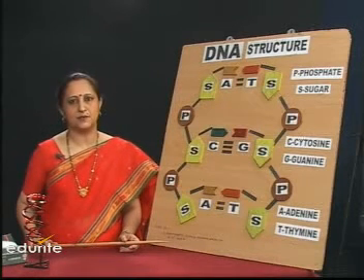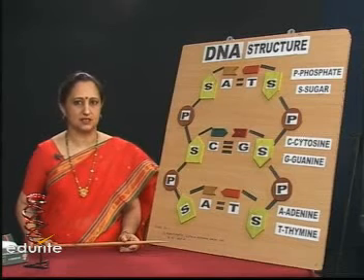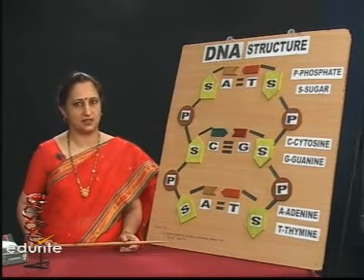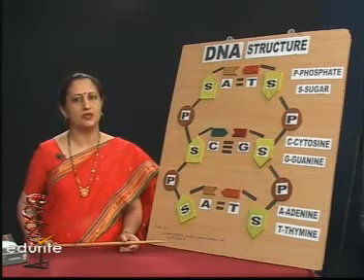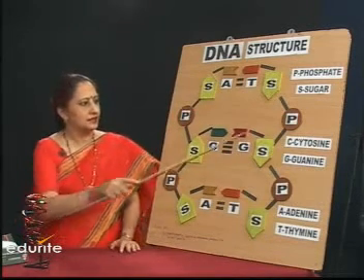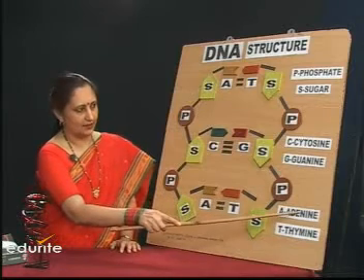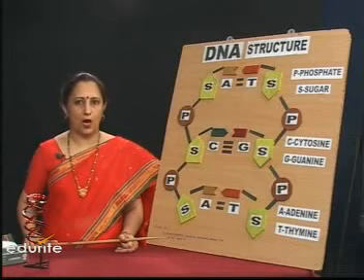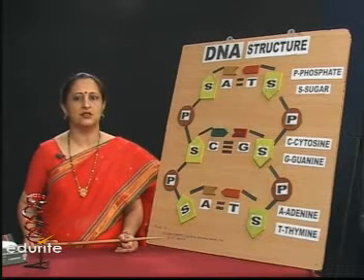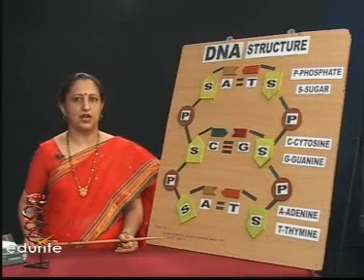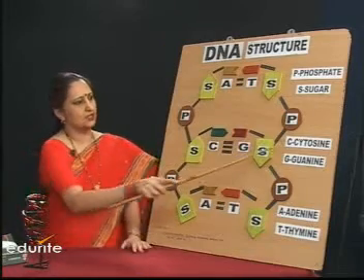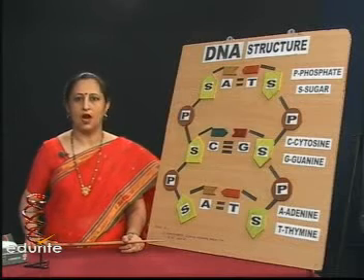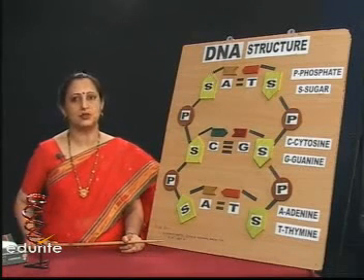They are of two types, purines and pyrimidines. Purines are double ringed. They are bigger in size, and the examples of the purine nitrogen bases are guanine and adenine. What about pyrimidines? They have one ring, they are smaller in size, and they are made up of the nitrogen bases cytosine and thymine.